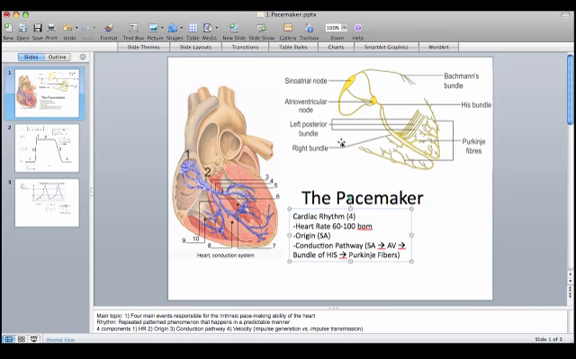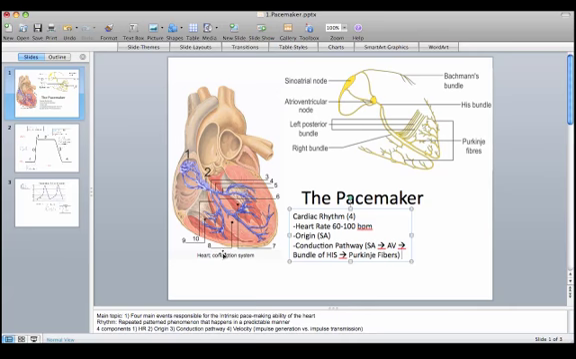In the picture on the left, the SA node is here. From the SA node, the signal transmits through the atria to the AV node. The AV node is located at the junction between the atria and the ventricles. From the AV node, the signal goes through the bundle of His, through the Purkinje fibers, to the ventricular myocardium.